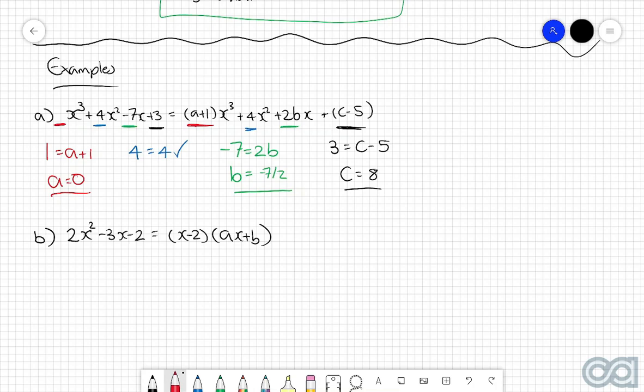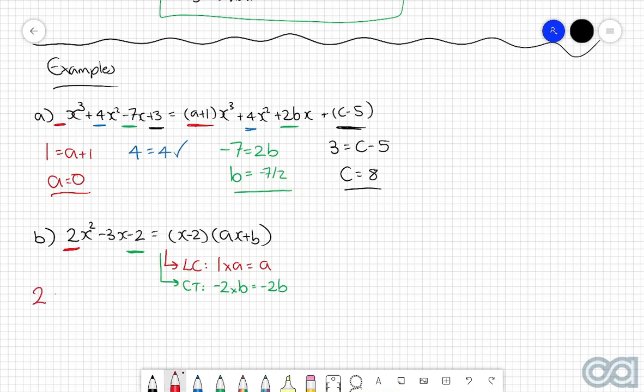Because on the left-hand side, we can see that the leading coefficient is 2, and then if we apply what we learnt before about the leading coefficients of the product of two different polynomials, we can therefore say that the leading coefficient of the right-hand side will be equal to 1 multiplied by a, which of course is just a. And then if we move on to the constant terms, on the left-hand side we can see that the constant term is negative 2, and then for the right-hand side we know that the constant term will be equal to the product of the two individual constant terms. So we can say that the constant term for the right-hand side will be negative 2 by b, which is equal to negative 2b.